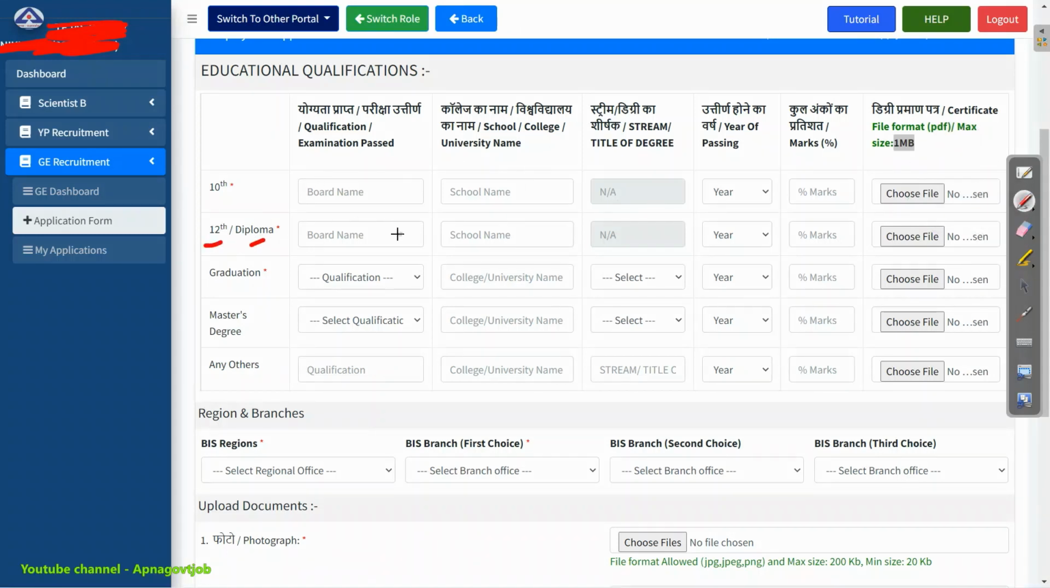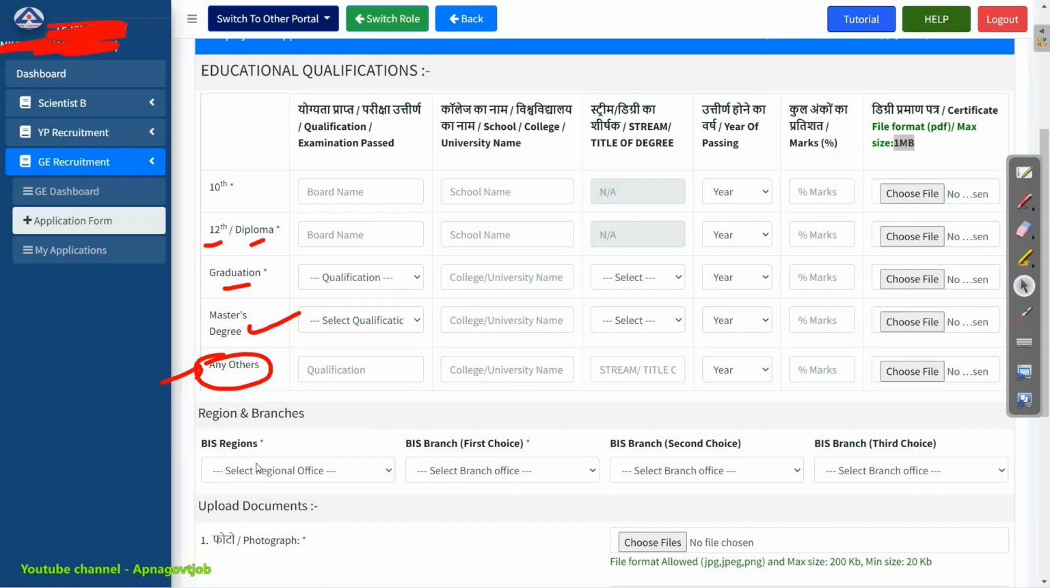Similarly for 12th or diploma. Similarly for graduation, if you did your master's degree, then definitely enter it here. If you did your PhD or any other degree, if you have an additional degree, then you can enter it. So this will give you an advantage over all the candidates. If you did any other course or anything, you can also mention that. There is no problem in this.